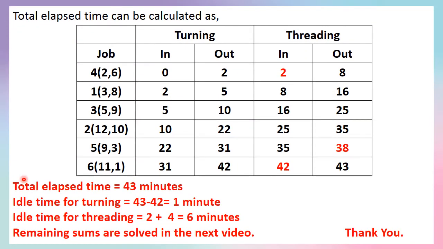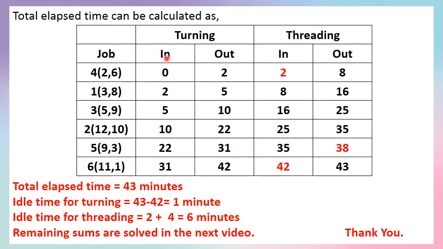Now let us calculate the total elapsed time for both machines using this table. Jobs are written in the new sequence, and then the turning machine in and out time, and threading machine in and out time. Here I have written the timing of the turning machine and threading machine for this job, so that you can calculate the timings easily using these values.